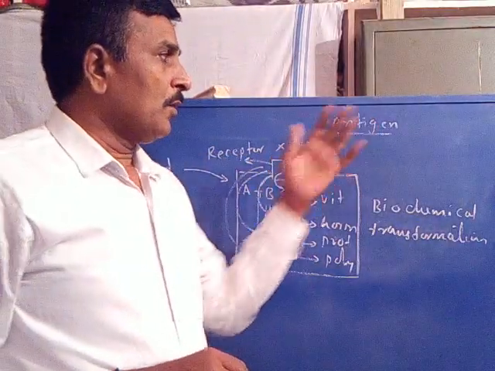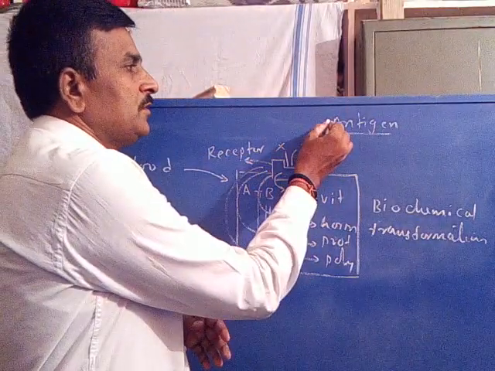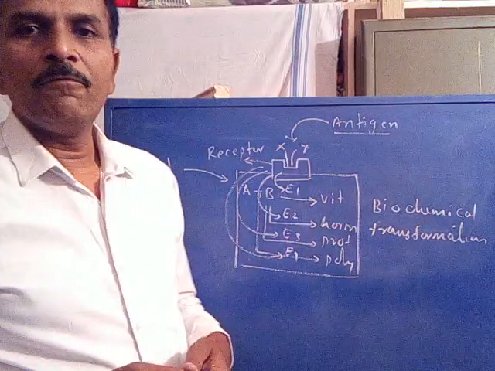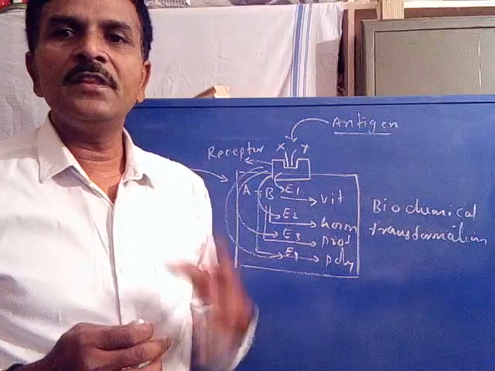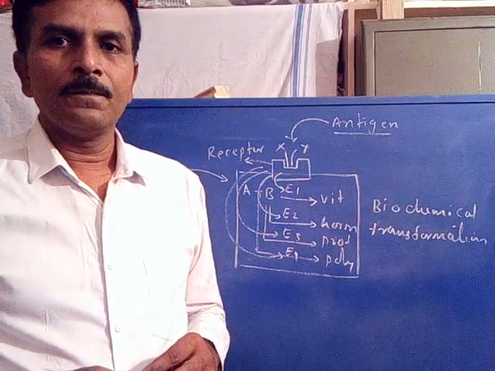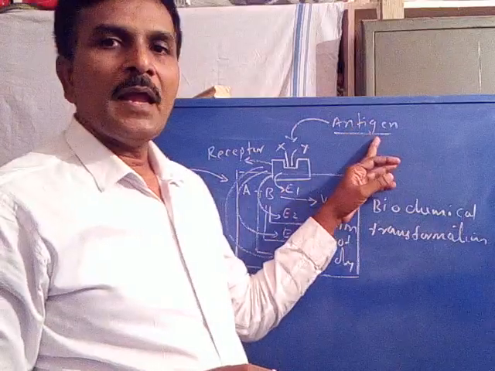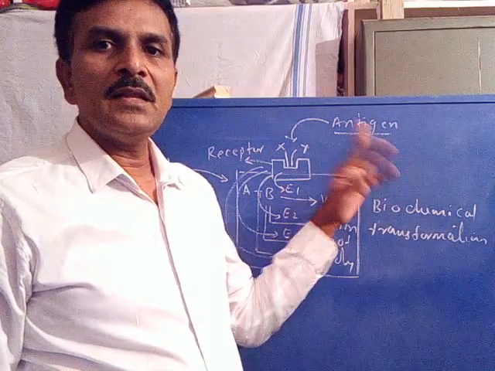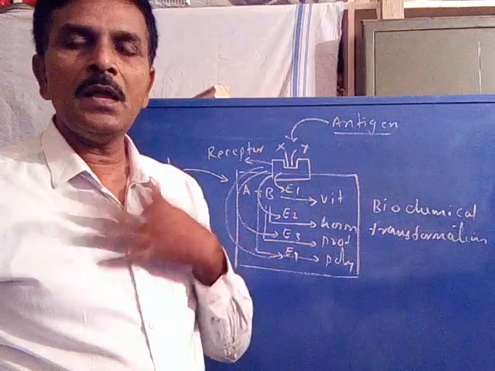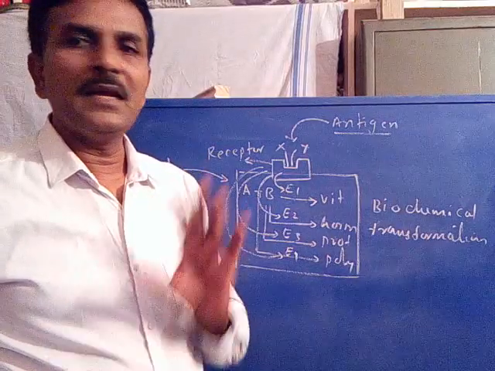Now, under the conditions where an antigen binds with the functional group present on a receptor. Is it clear? What is an antigen? A material which could not be useful for our body is called an antigen.